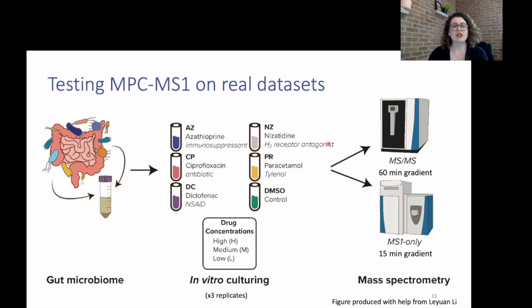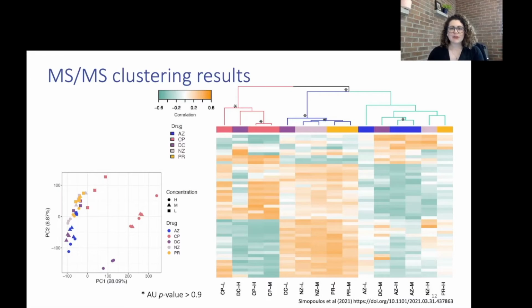We acquired data at 2 different levels. First, using tandem mass spectrometry and a 60-minute gradient, and then again at only the MS1 level, using a short 15-minute gradient. First, I'd like to present the tandem mass spectrometry results from MPC clustering.